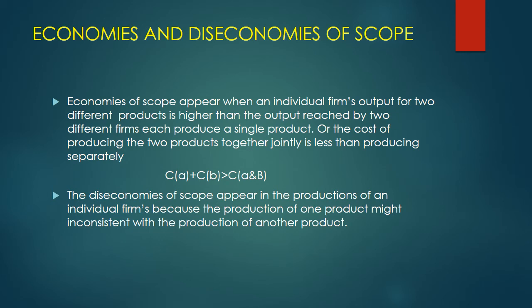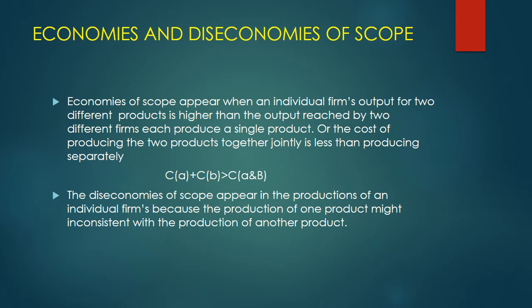Economies of scope are the advantages the firm gets when it produces another variety of product or another product in the same company or same manufacturing unit. So it is producing product A as well as product B. So if it produces two products separately, the cost is higher than producing the two products jointly. So cost of producing A plus cost of producing B is greater than cost of producing A and B together.